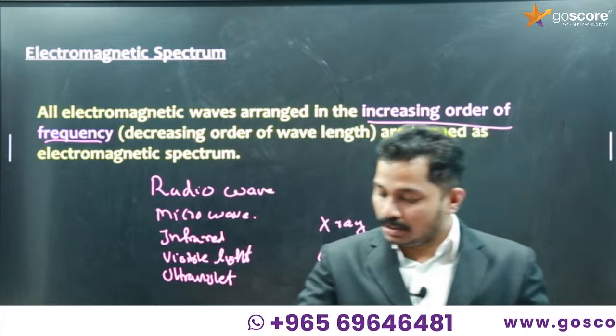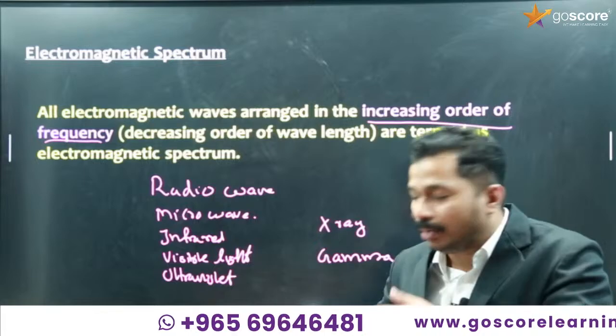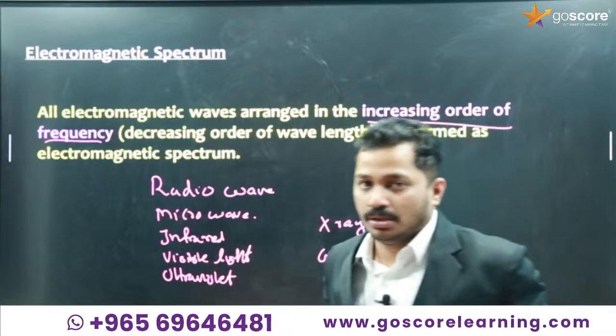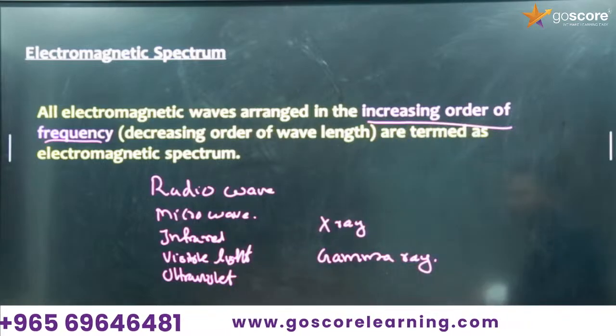So there is no discrete separation between radio and micro or micro and infrared. It's a gradual separation. Remember that.